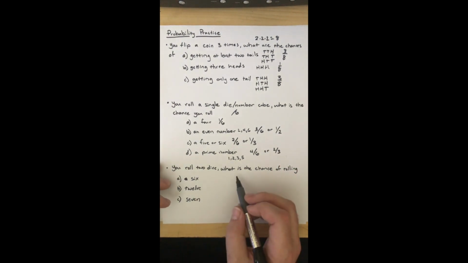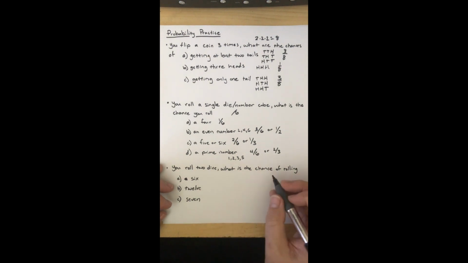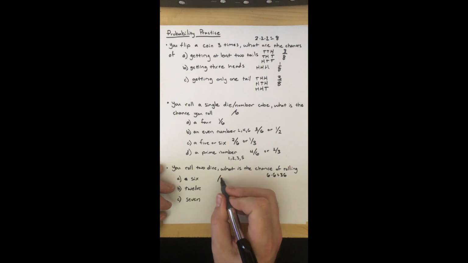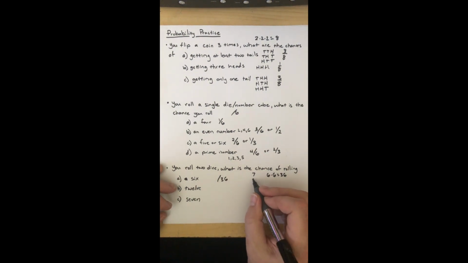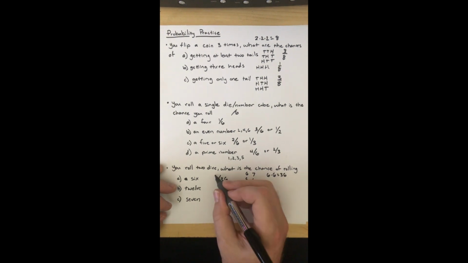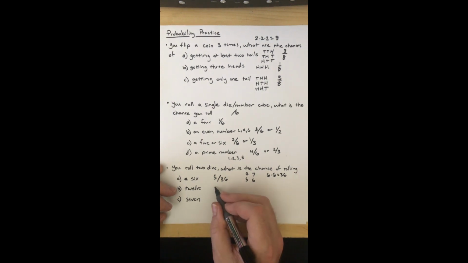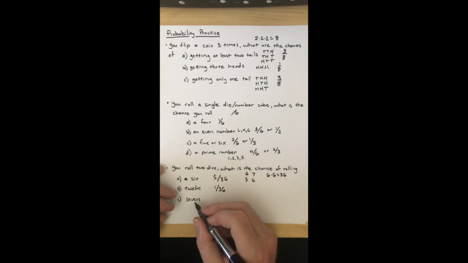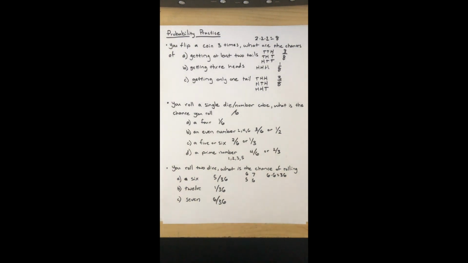Okay, now I'm rolling 2 dice. What is the chance of rolling a 6, 12, or a 7? It's 6 times 6, so 36 is my outcome. We're looking at 6. Well, let's see, 7 had 6, so 6 would have 5. So 5 out of 36. 12 is the hardest one to get, so there's 1 of them out of 36. And 7 is 6 out of 36. All right.